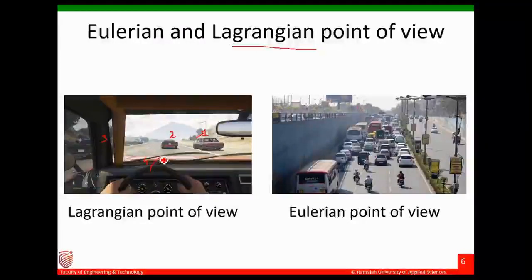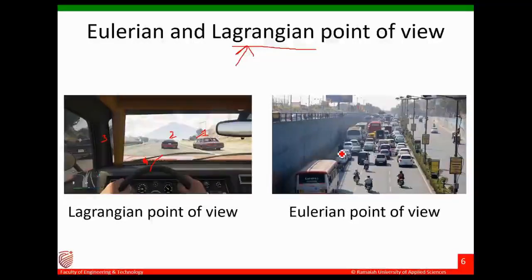I am the observer and I am trying to see each of these cars moving. That is the Lagrangian point of view. I'll be seeing the acceleration and the velocity of these 3 cars at any given point of time from start to finish: the point at which the car starts and where it stops, how much distance it covered, in what trajectory, and at what speed. All that I will monitor for all 3 individually. So that is the Lagrangian approach.